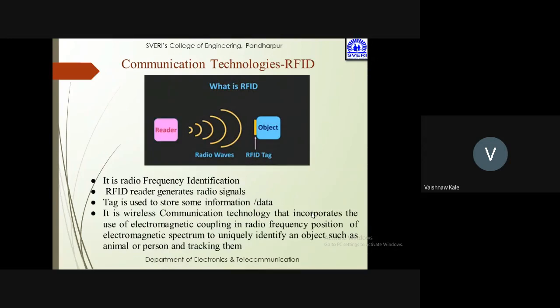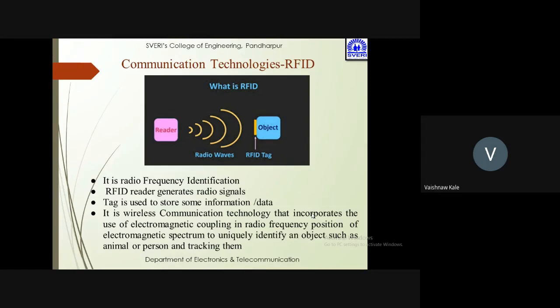So let us start with the revision of the first communication technology, that is RFID, which is also called radio frequency identification. It has an RFID reader and RFID tag. There is also the RFID object. So there is an object which you're going to track. That may be an object, animal, person, anything. The tag is used to store some of the information or data of the object.